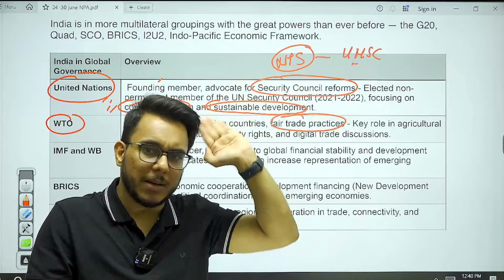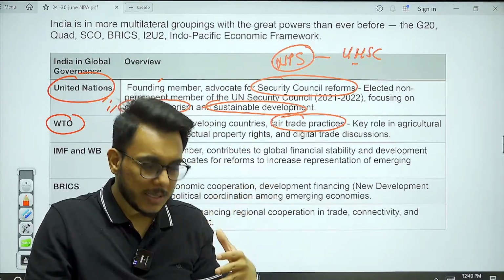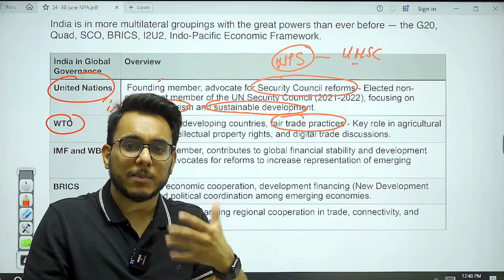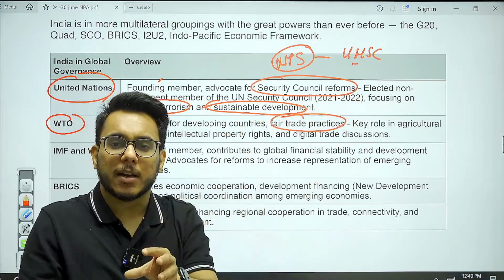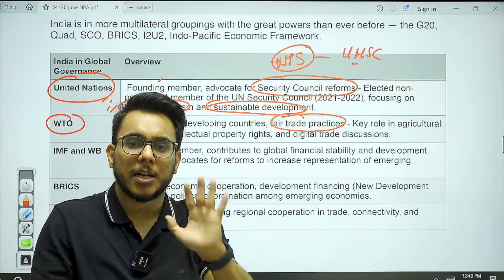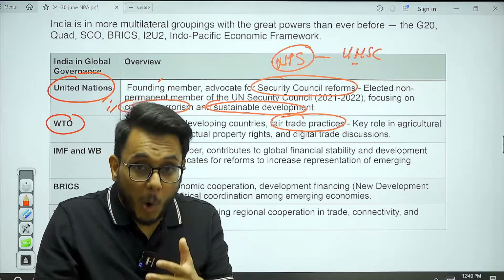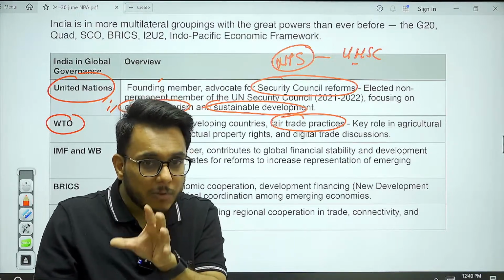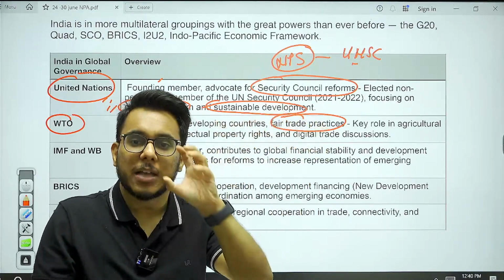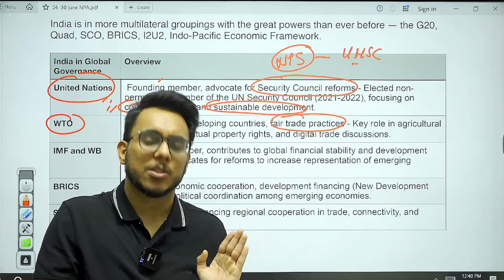Developing countries say, okay, listen, we don't have that much market expertise. If we allow your products to enter our country, your products will destroy our indigenous manufacturers. Also, developing countries want certain safeguards. So developing countries want safeguards, developed countries want free market access. This is a dispute between the developed and developing countries that is going on.